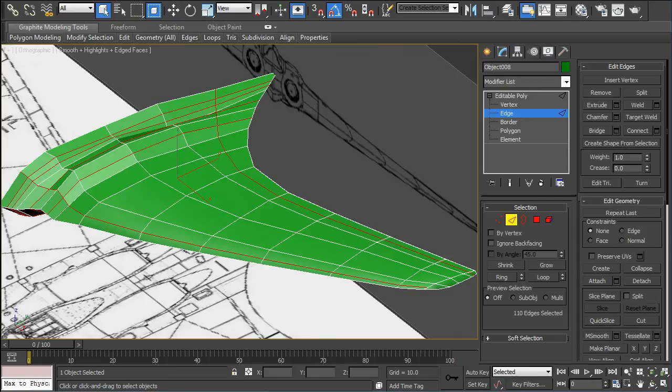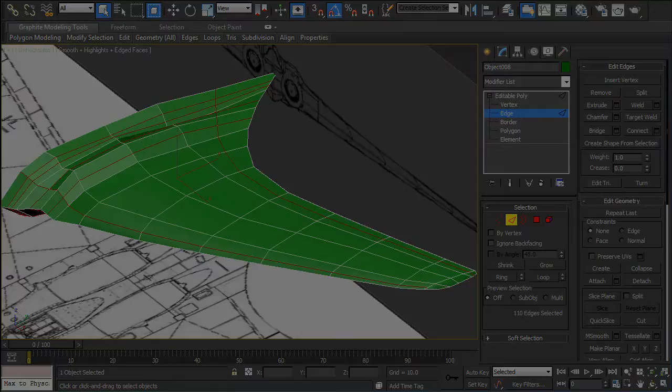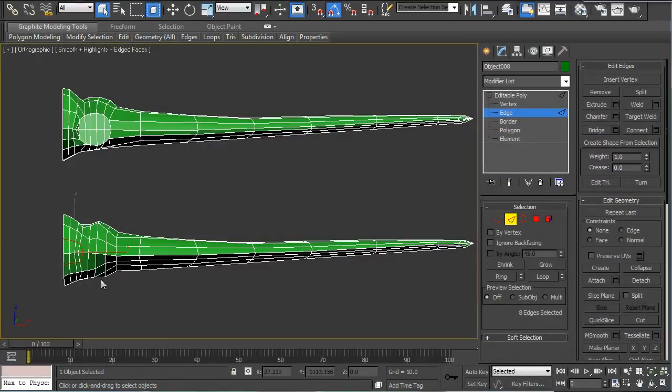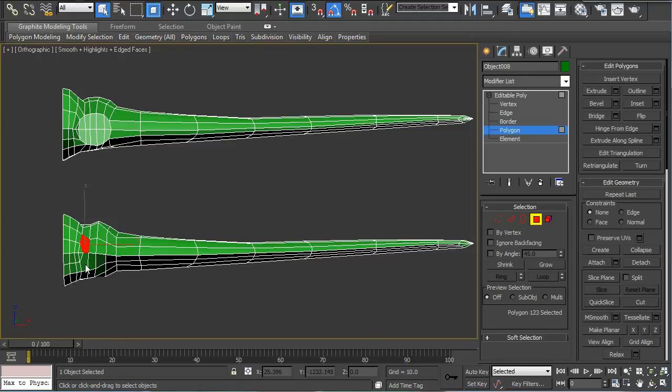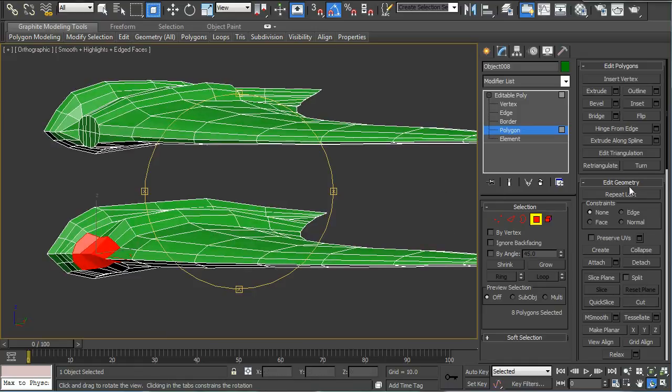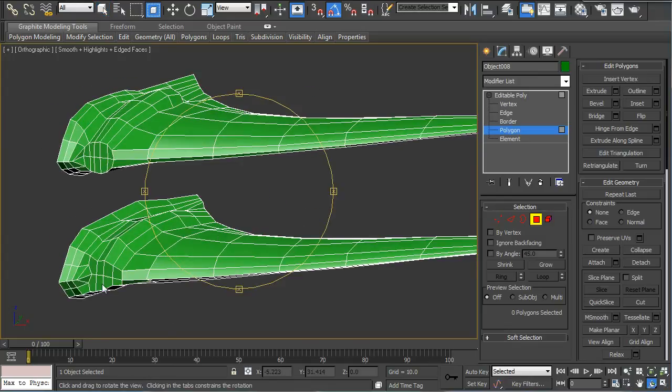Okay, I'll add more edge loops so that we can start shaping the body of the airplane. Add a loop in the front there, and in polygon mode we'll flatten the engine inlet. Go to planar, make planar Y. That'll flatten it. And we'll just model it like the one up on top.